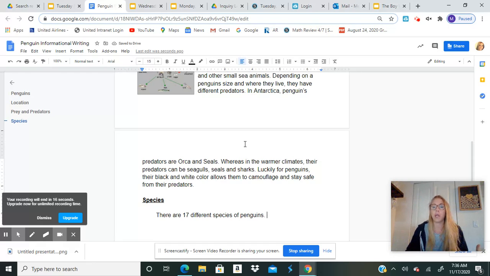Then I'm going to go into the emperor penguin is this, the king penguin is this, and then the little penguin is this. And then I'm probably going to find a picture that goes along with that. It's your turn.